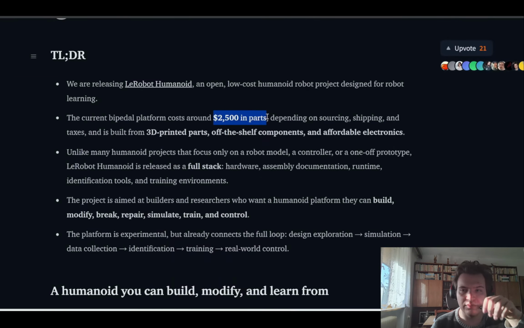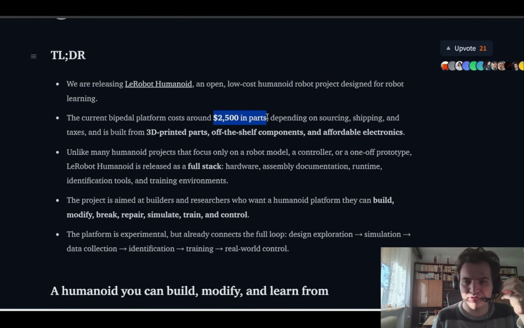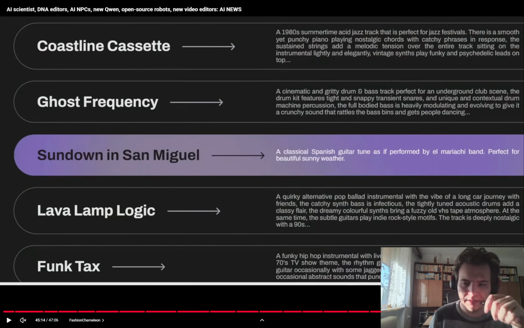So pretty much anyone who has some money can use it and just print the shell components and add some electronics. It's a full stack of hardware, software, and runtime, as well as the tools and training environments. They released their own training environments to the public, which can be replicated, and people will be able to create better models from this. This is just a test bed.